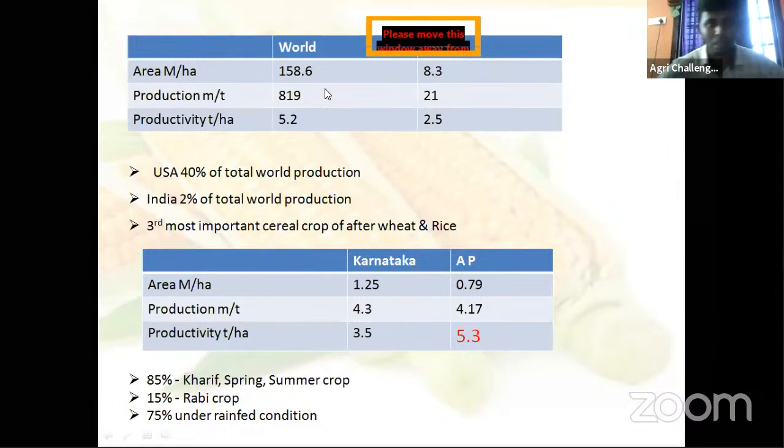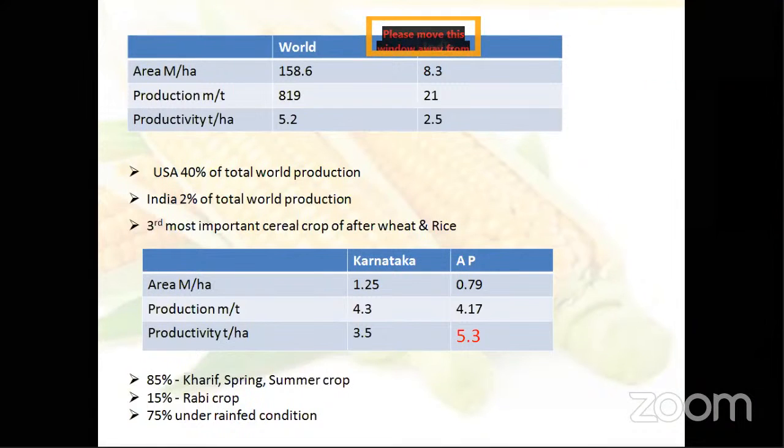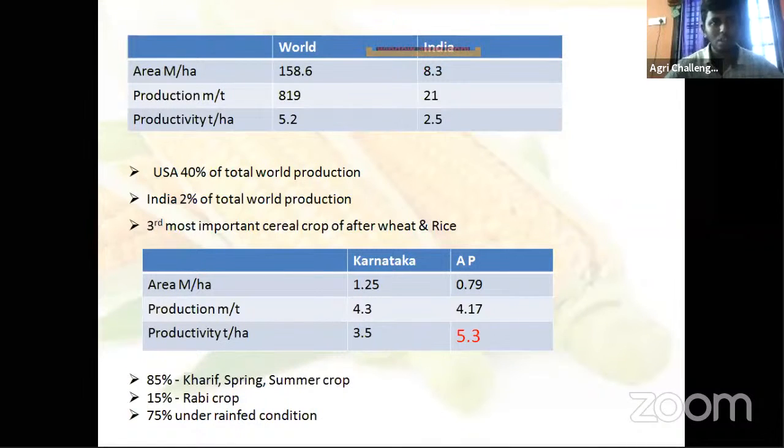Out of that, 40% means around 65 million tons is produced in America. Then what about India? India produces 2% of total world production. The total world is 819 million tons.